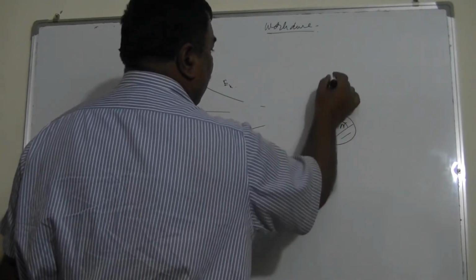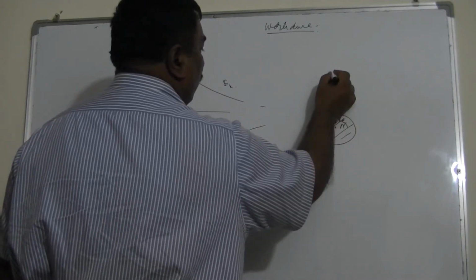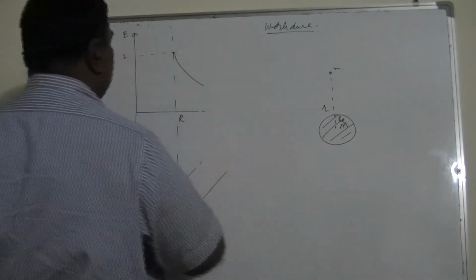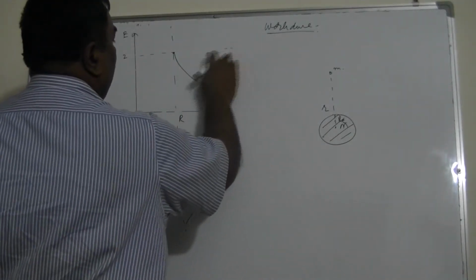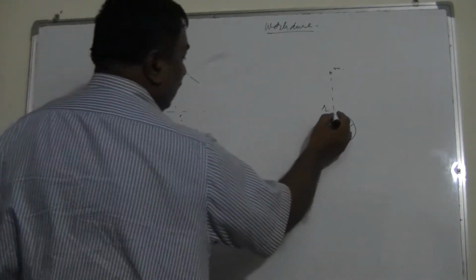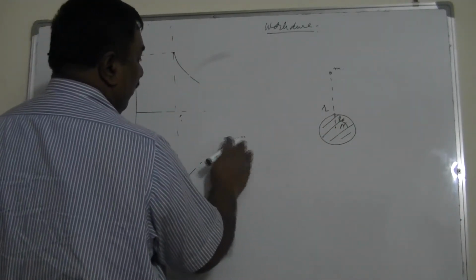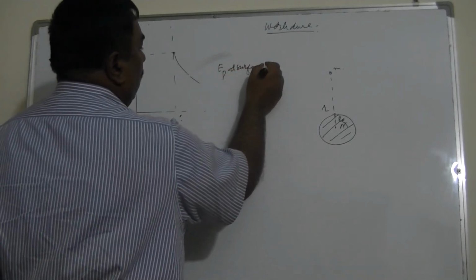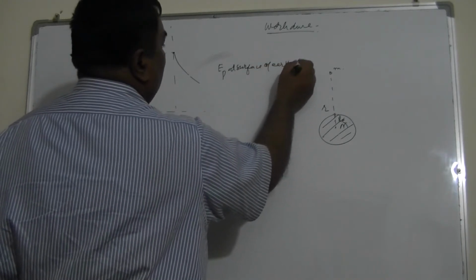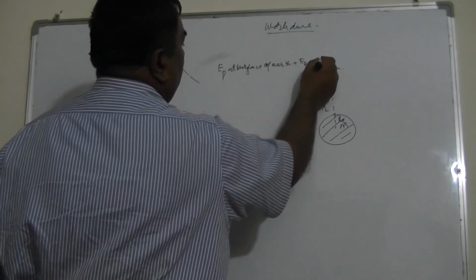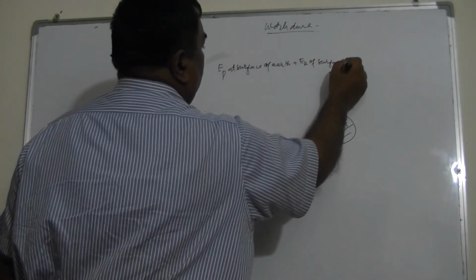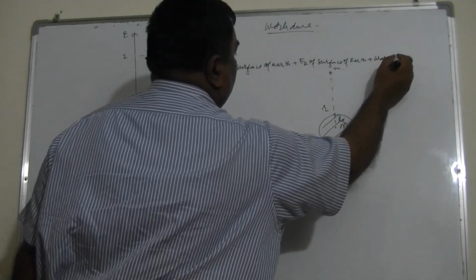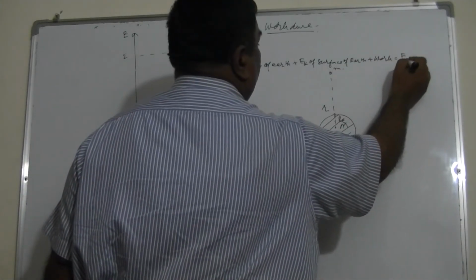You want to lift the satellite of mass m to an orbital radius r. I can use the work done formula from the surface of the Earth: EP at surface of Earth plus EK at surface of Earth plus work done must be equal to EP plus EK.